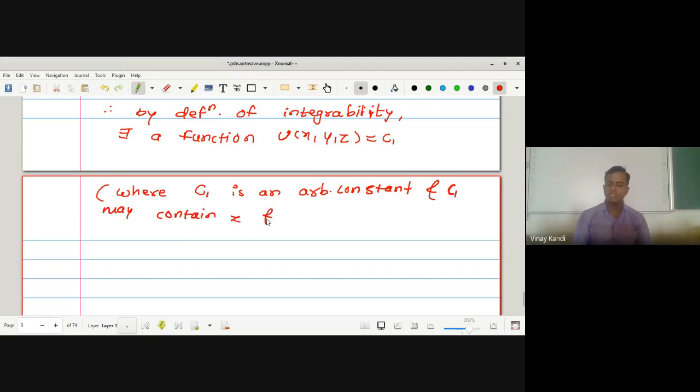And there is an integrating factor mu of x, y, z. The integrating factor mu is a function of x, y, z, such that